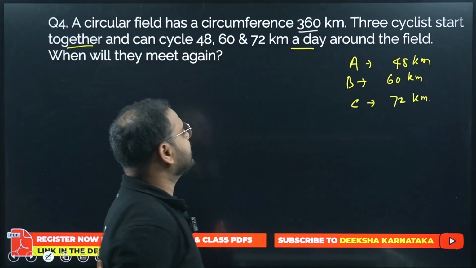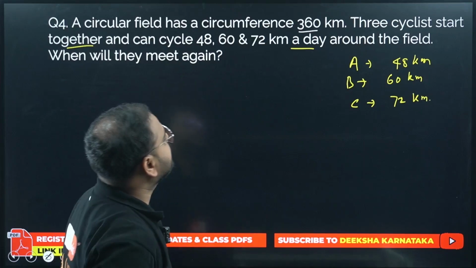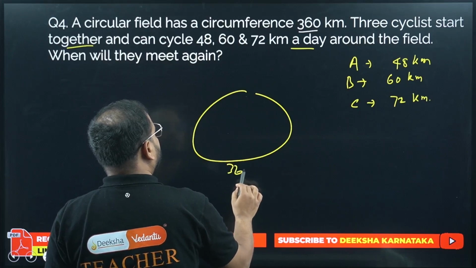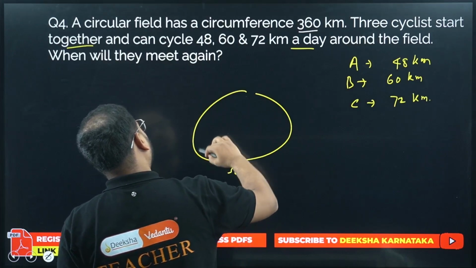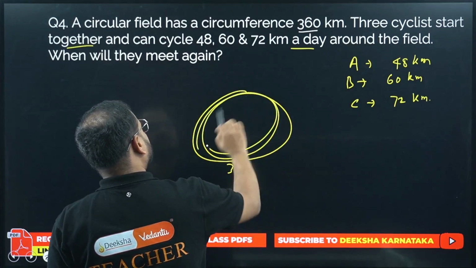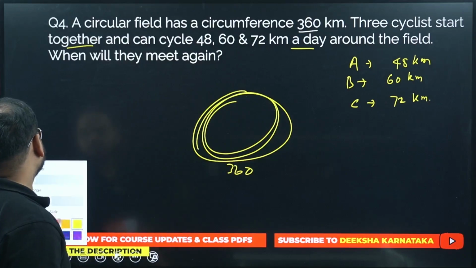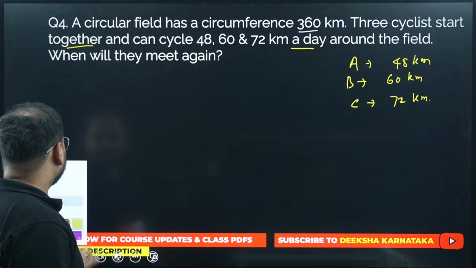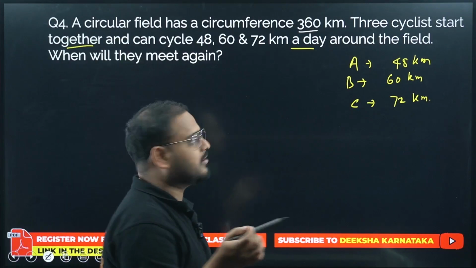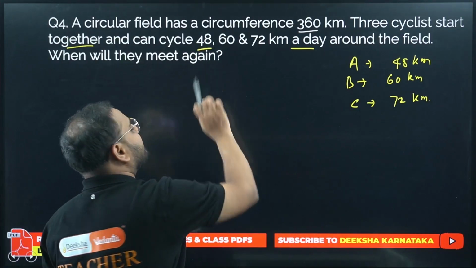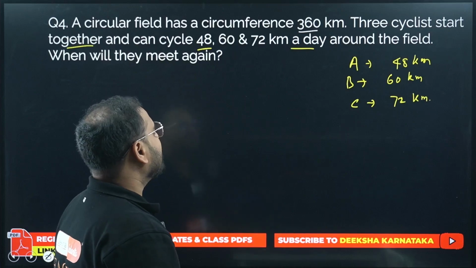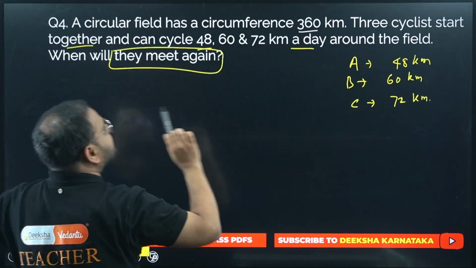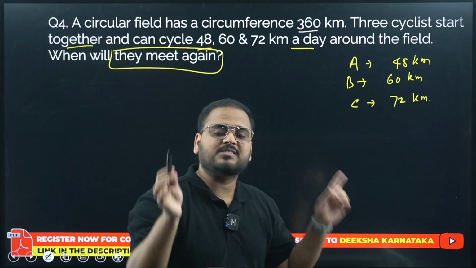So if you see, basically the circumference of the park is like this. How much is this? 360. They're going across this like this. They're asking us when will they meet again. First step, are they asking kilometer or time?